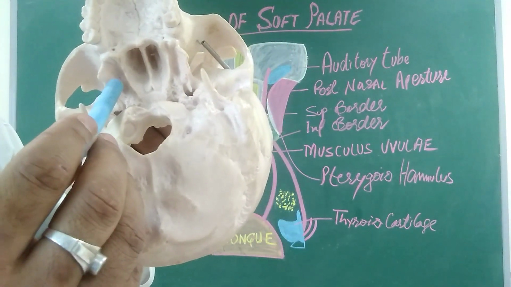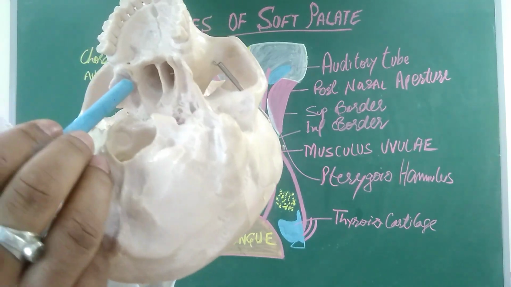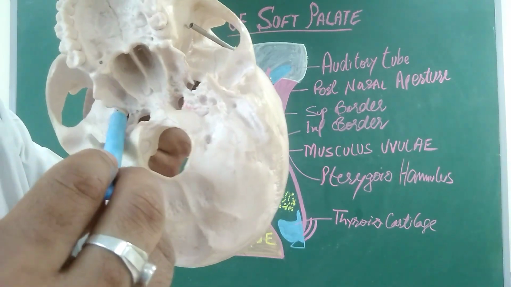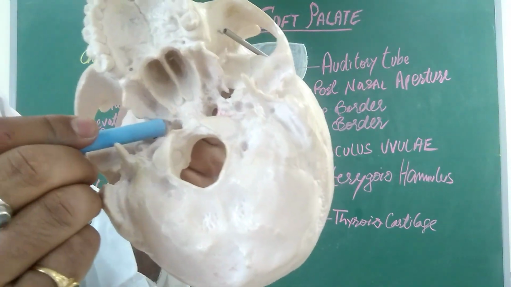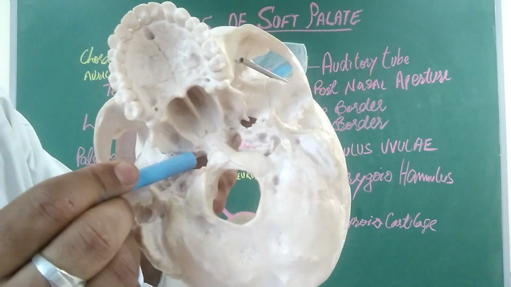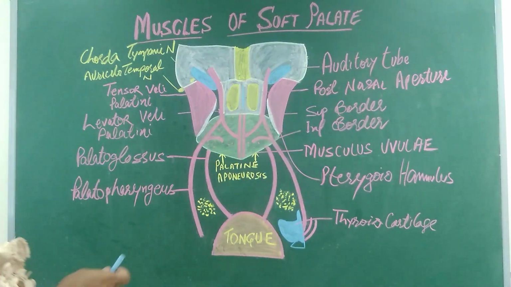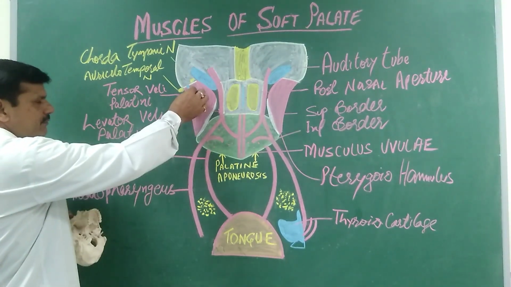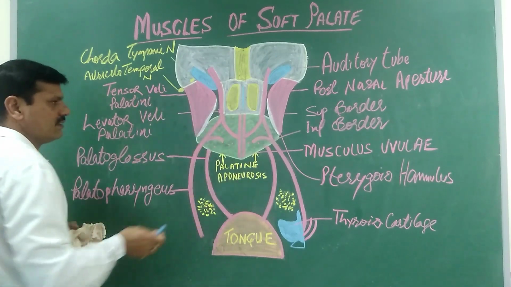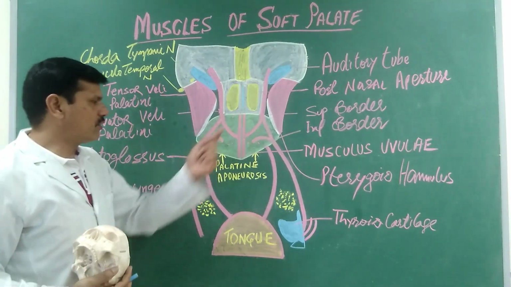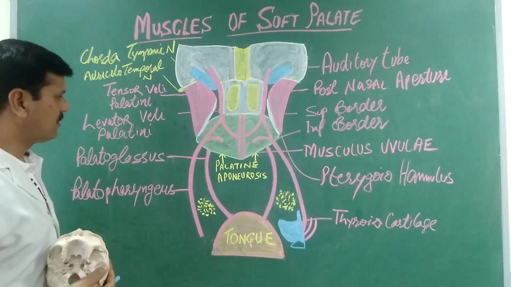In the pterygoid plate, this is the pterygoid fossa, and lower down is the area where the scaphoid fossa is present. So the tensor veli palatini originates from the scaphoid fossa, its tendon descends and is inserted into the posterior border of the hard palate.